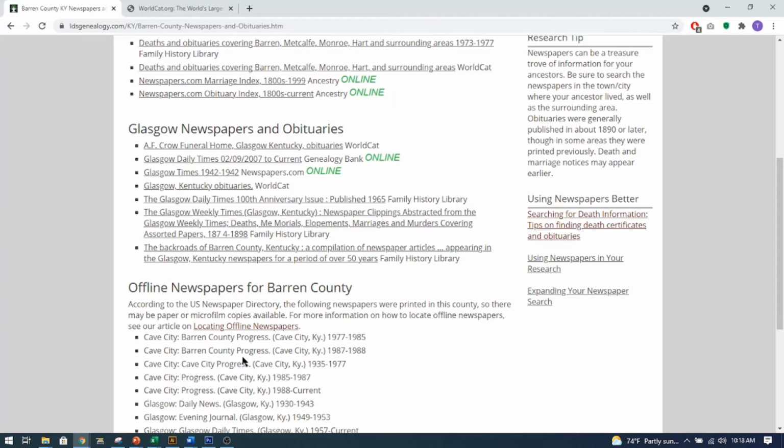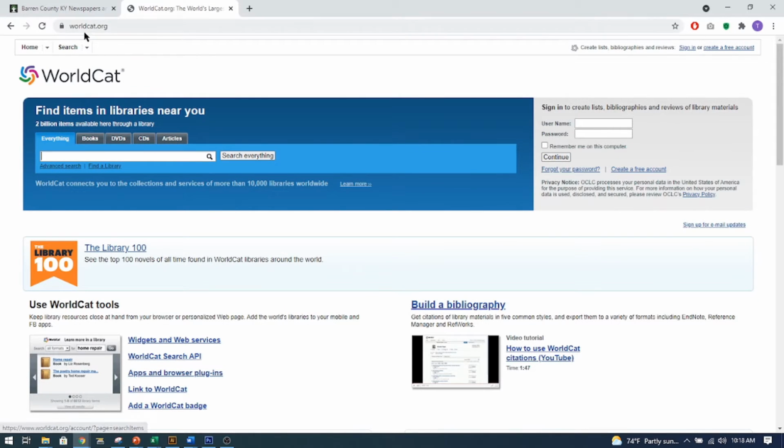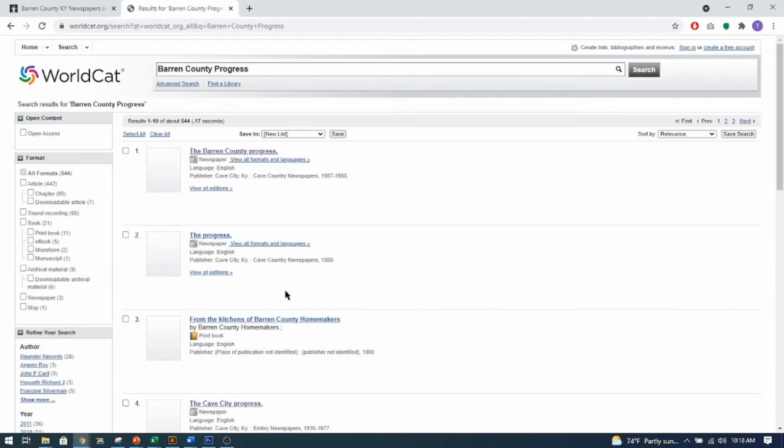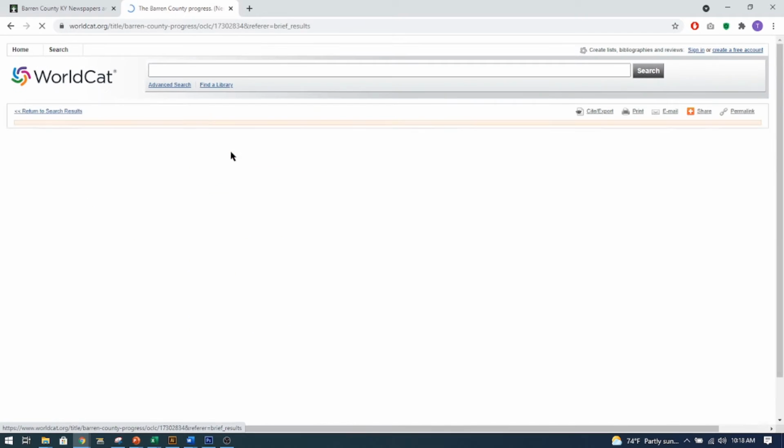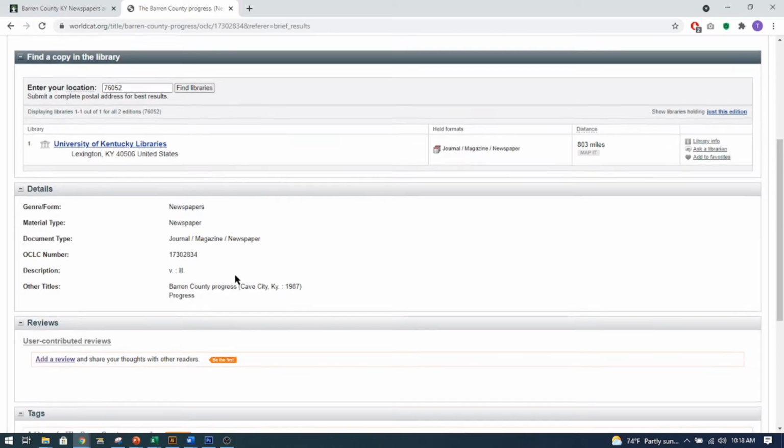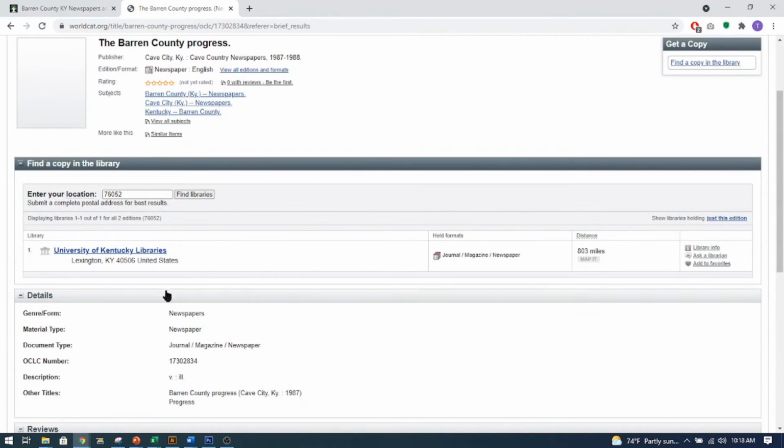So I'm going to do the Barron County Progress. I'm going to click copy that, and I'm going to go over here to worldcat.com, and I'm going to put in that newspaper and search everything. And it says Barron County Progress. So if I click on that, then it comes down here and it tells me right here, University of Kentucky Libraries is the only place that has that. And it's in a journal, magazine, newspaper format. So you're probably going to have to go, I don't know if they physically have the newspapers and you look through them, but it's probably on microfilm. So that is where you would go.